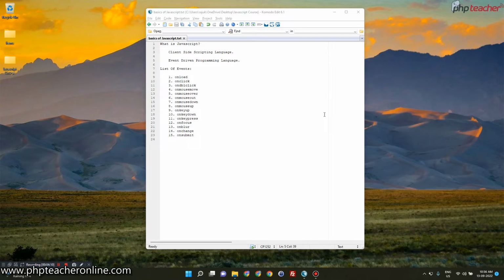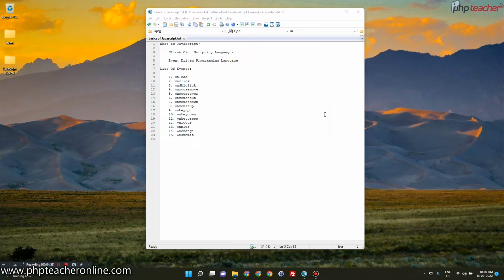Now whenever we are performing some event, something is happening. This kind of programming is called event driven programming. That means in JavaScript also, whenever you are clicking, double clicking, right clicking, or maybe hovering over some particular element, something will happen. The event is that mouse click or keyboard typing, and on those events something is happening. That is why JavaScript is also called an event driven programming language. So this is the reason behind that particular name.